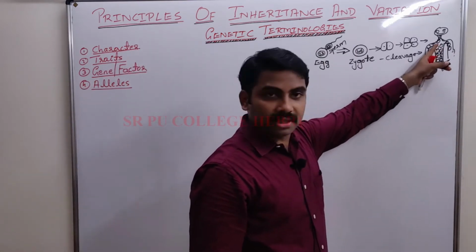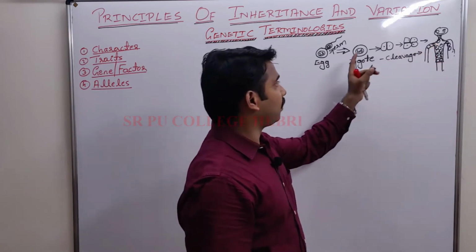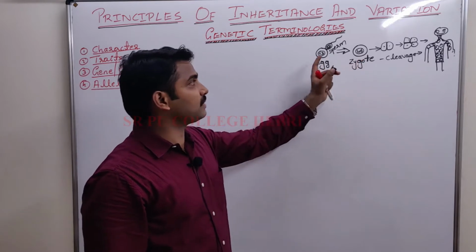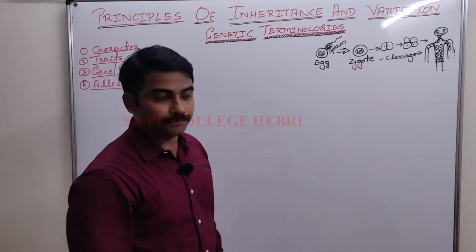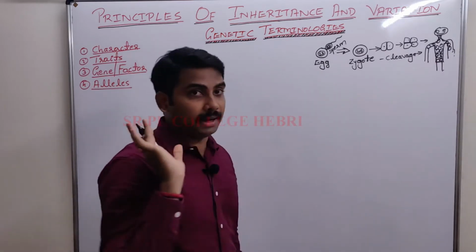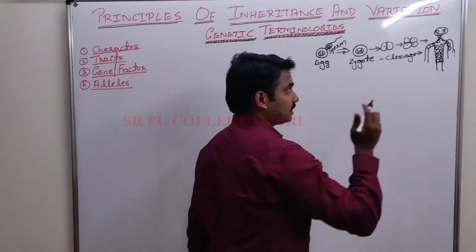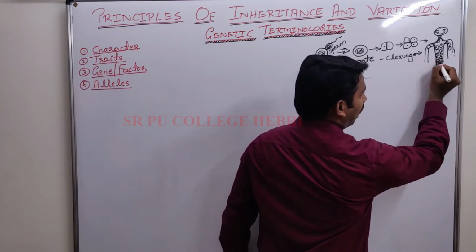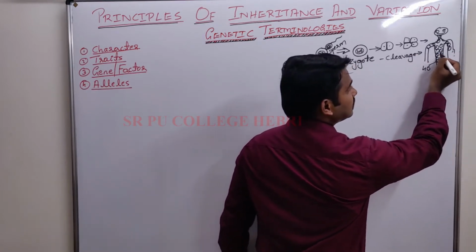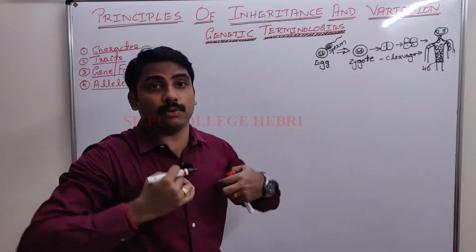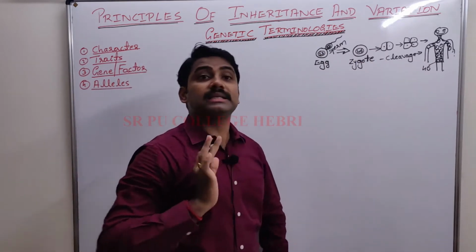Each cell of the body came from a single cell called zygote, and zygote is formed by the fusion of two cells. Each cell of the body, except sperm and ova, leave those two cells, all the remaining somatic cells of the body have how many chromosomes? 46 chromosomes, which came from a single cell. My each and every body cell has 46 chromosomes.